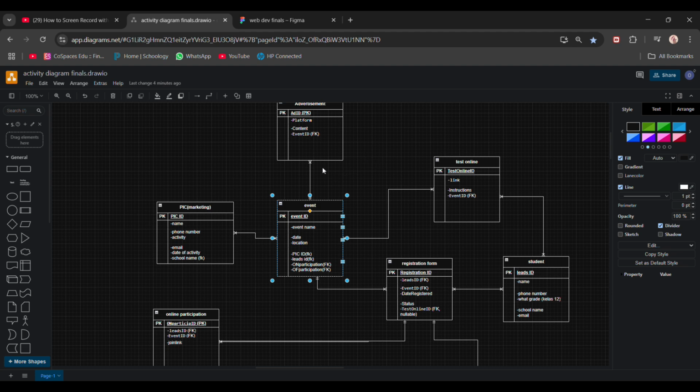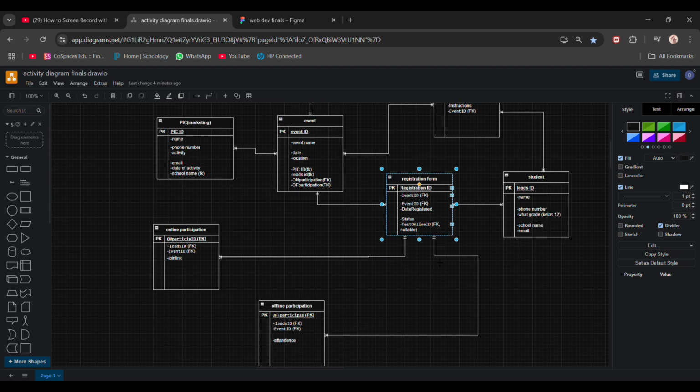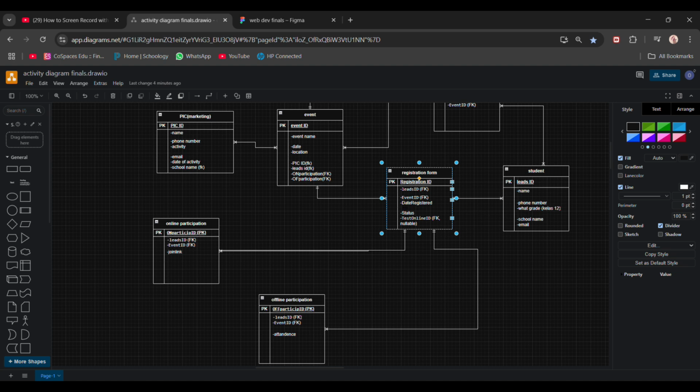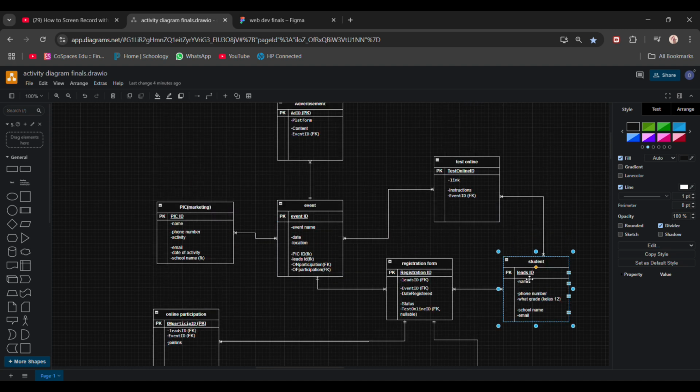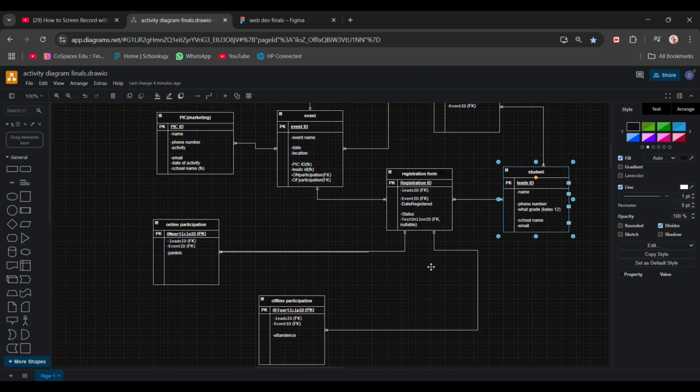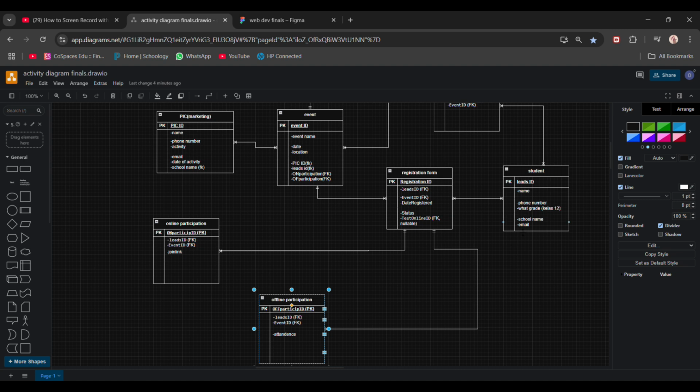There will be many flyers in this case. And then the event will have the registration. So this is like whether the student is interested or not, and then the student's name, phone number, what grade, basically kelas berapa, school name, and email, etc. And then the registration form will have online participation and offline participation.